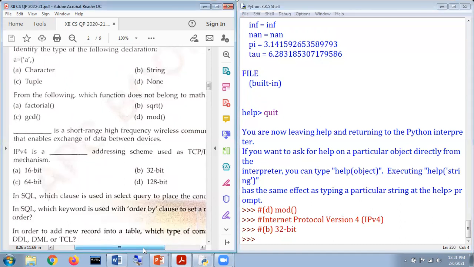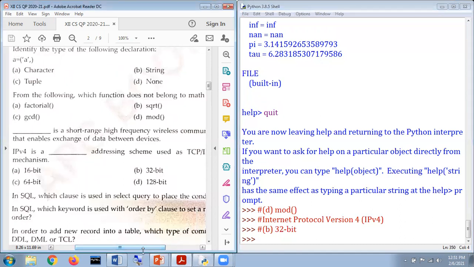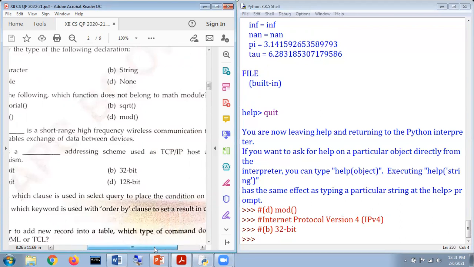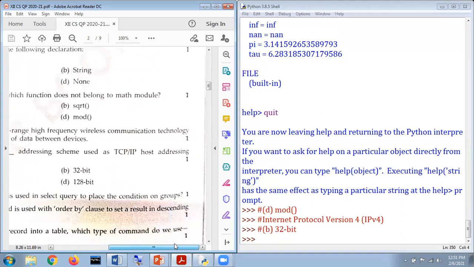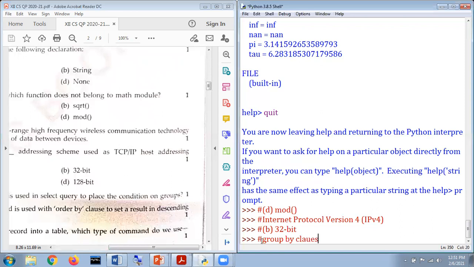Here it is in SQL, structured query language: which clause is used in a select query to place a condition on groups? Which clause is used where we are supposed to impose conditions on groups? For example, we want to make a group for computer science, a group for physical education, for physics, for chemistry. That is to be considered as the group by clause. This is the group by clause.